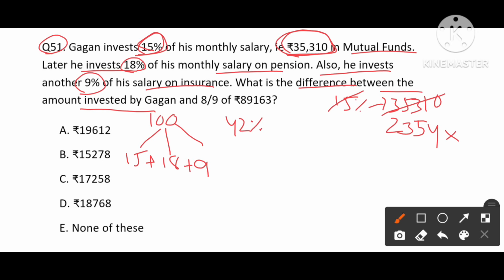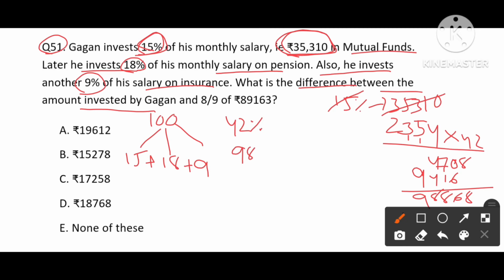The 42% value will be multiplied by 42. Working it out, we get 42% value as 98868.